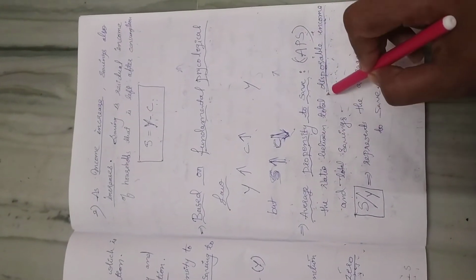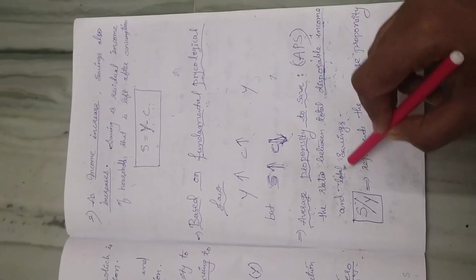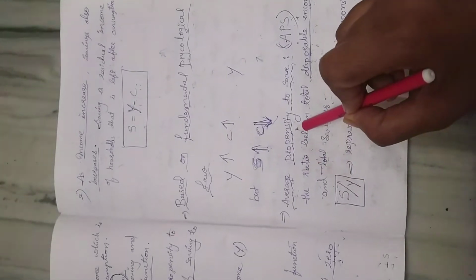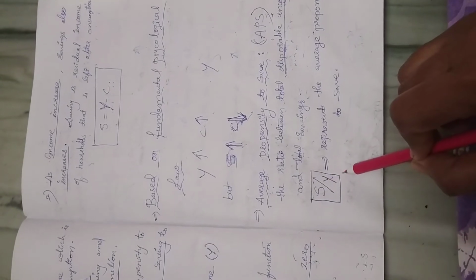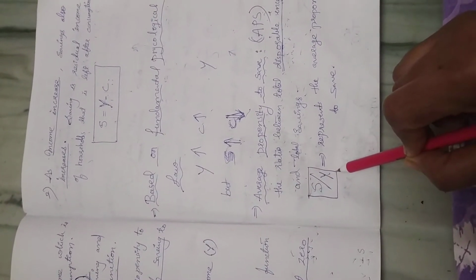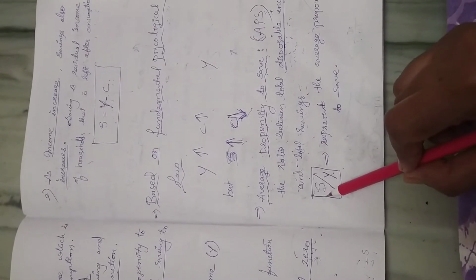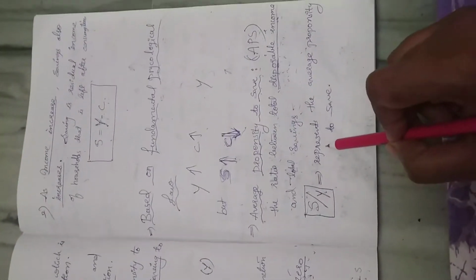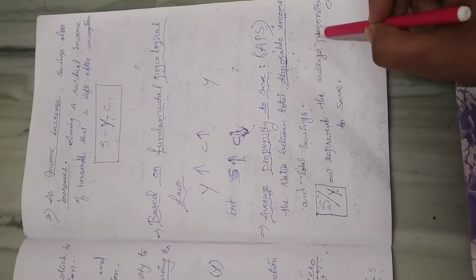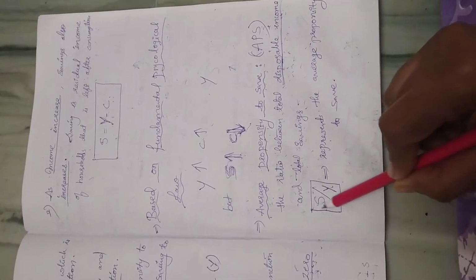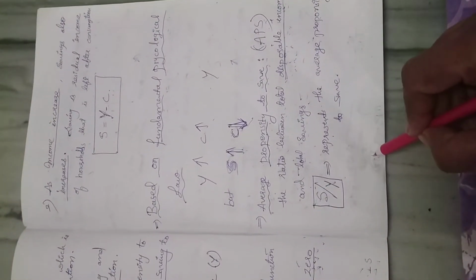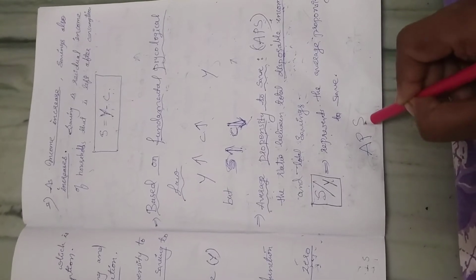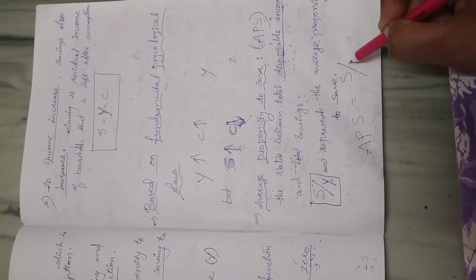So the ratio between total disposable income and total savings is called the average propensity to save. Symbolically we can write S by Y, the ratio of savings to income. The ratio of savings to income represents the average propensity to save. Here APS is equal to S by Y.